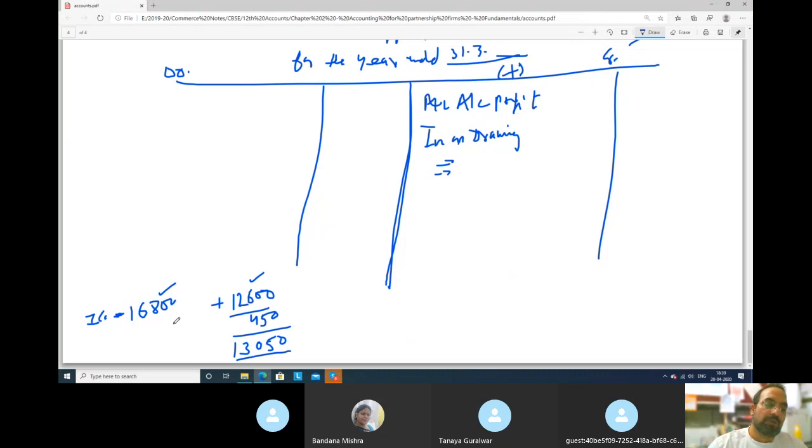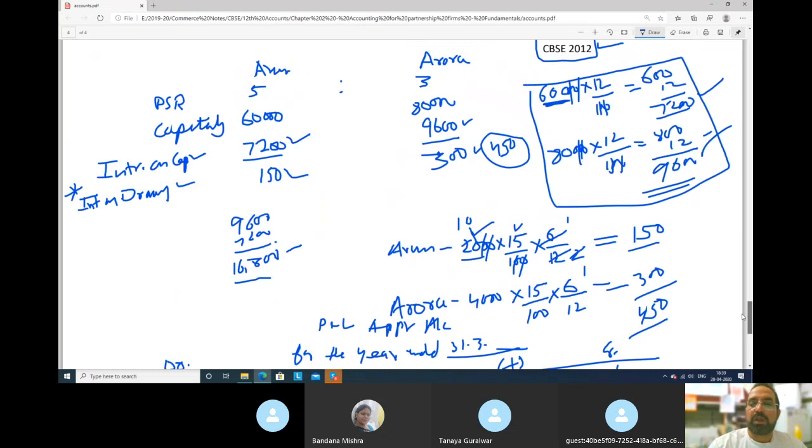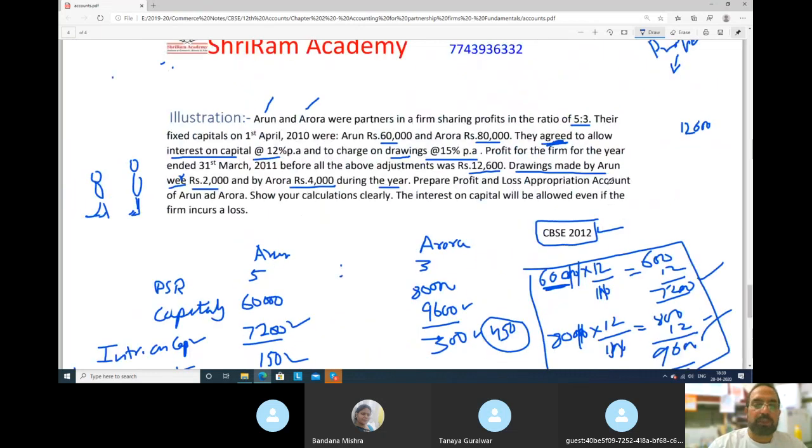13,050 rupees. But we have to pay interest on capital. See this line probably. Prepare profit and loss appropriation. Show calculations in, see here, this one. Interest on capital will be allowed even if firm incur losses. This is very important. So when this point will be given in the question, where it is clearly saying